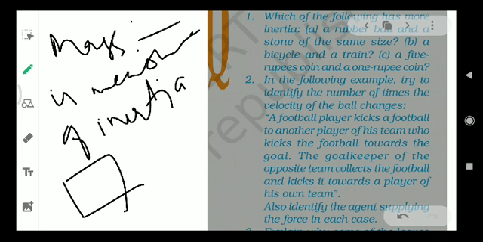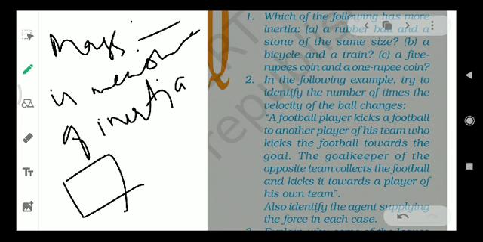Which of the following has more inertia, a rubber ball or a stone of the same size? The answer is stone, because it has more density and it is heavier. A bicycle and a train, obviously train. A 5 rupees coin or a 1 rupees coin, depending on which is heavier. We generally know that the 5 rupee coin is heavier, so it has more inertia.